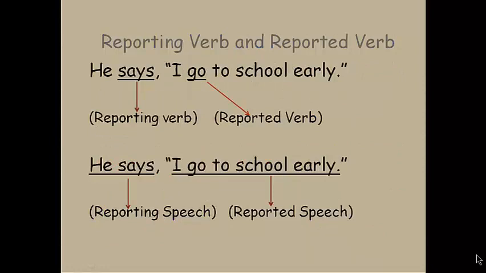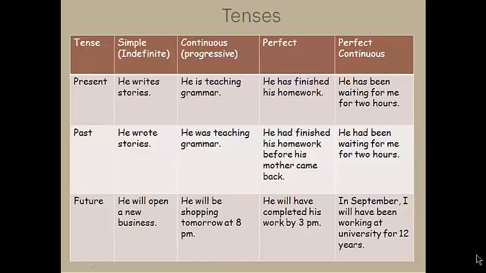There are certain terms which the students should understand: reporting verb and reported verb. You can see in the example, says is reporting verb, while go is the reported verb. Similarly, he says is called reporting speech, while I go to school early is the reported speech.